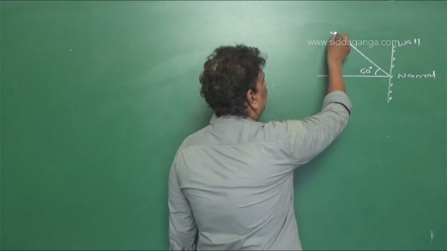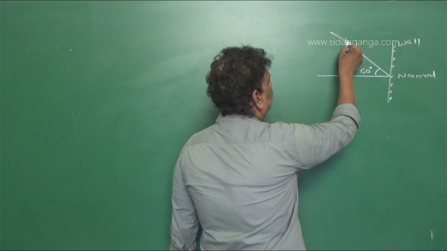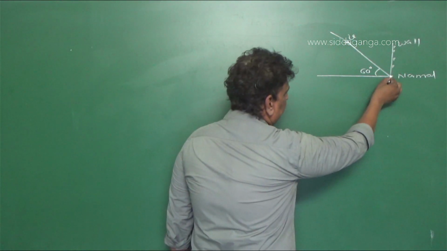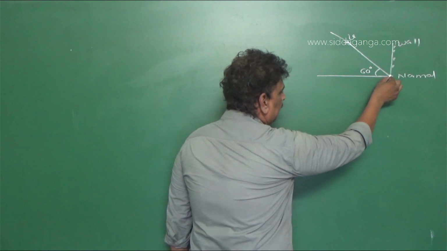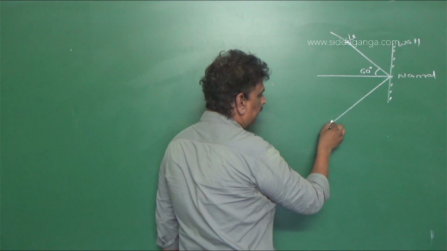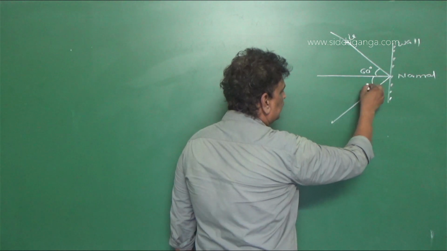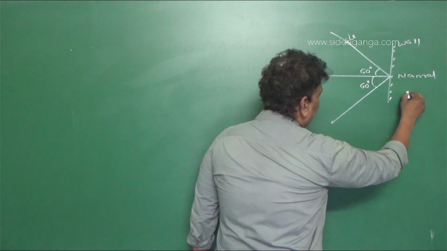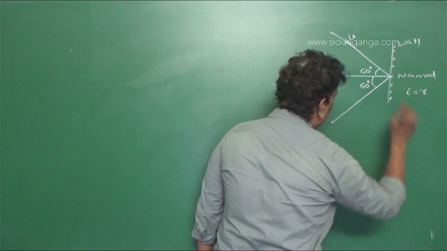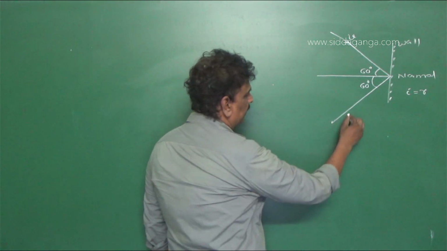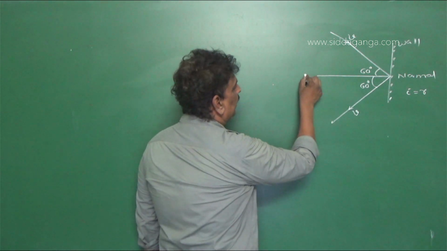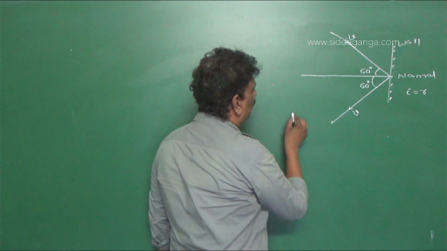Then the velocity is v, and the ball gets rebounded making the same angle, because the angle of incidence is equal to the angle of reflection, with the velocity v, since there is no loss of momentum.